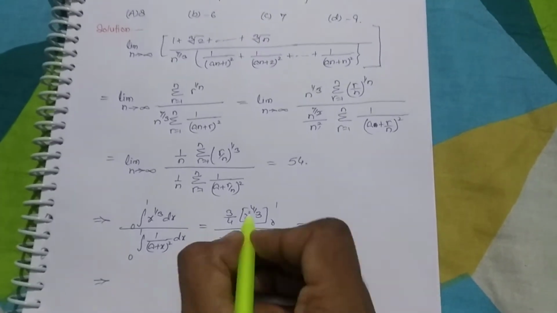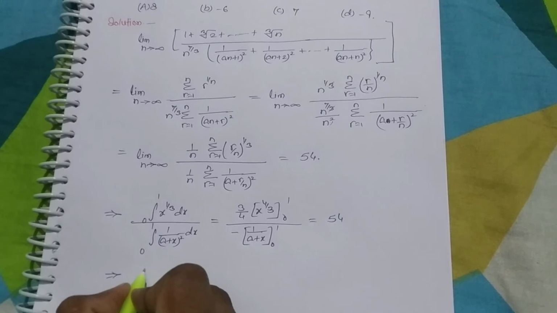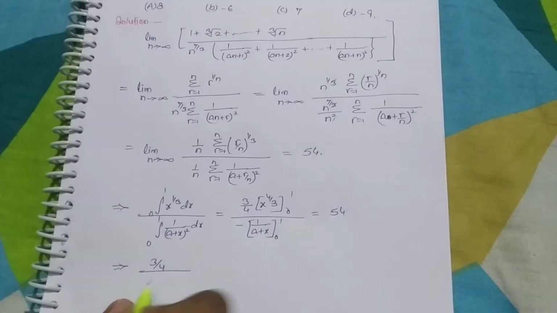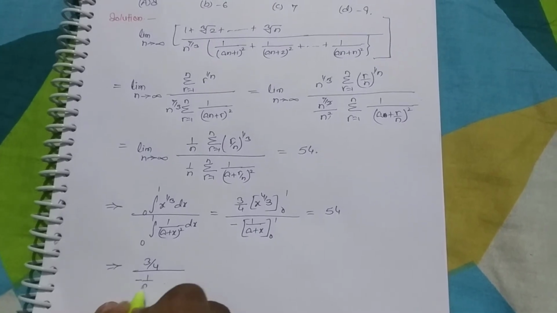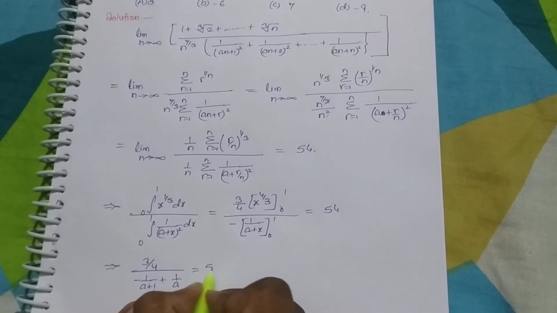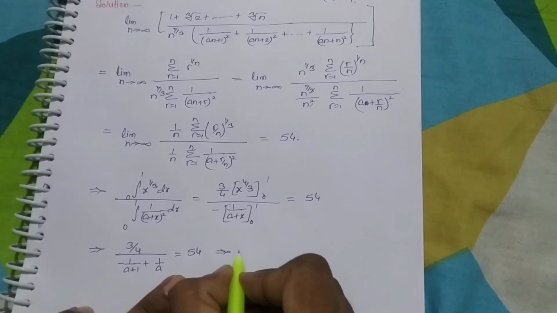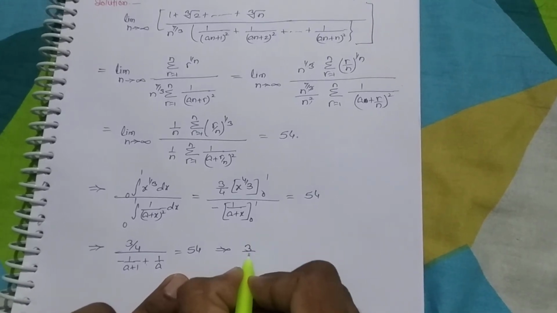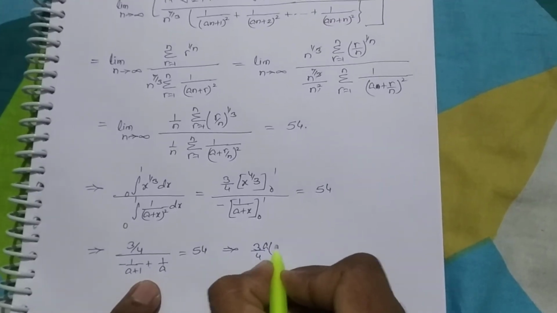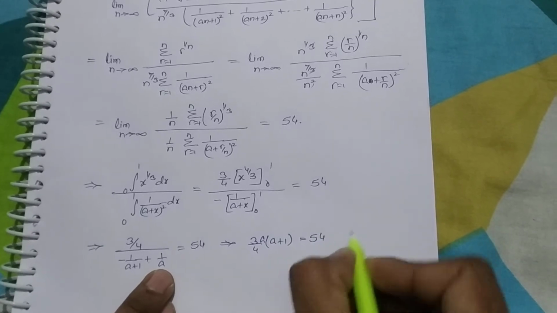Now this will become 3 over 4 over minus 1 over a plus 1 plus 1 over a, equal to 54, and then it will be 3 over 4 times a into a plus 1, equal to 54.